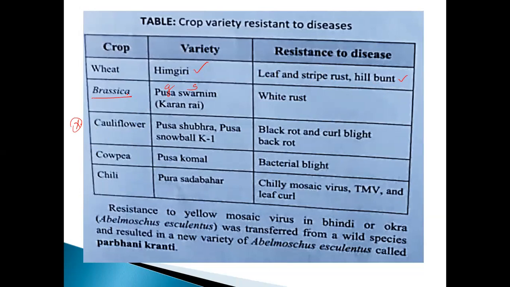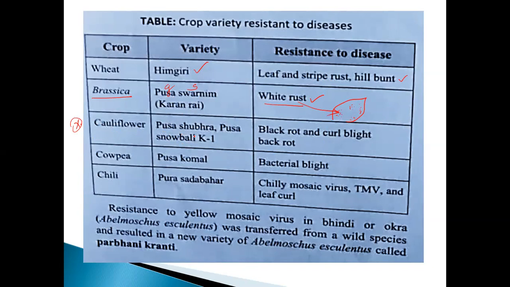Brassica family. That is cauliflower. Brassica oleracea, cabbage. Brassica campestris. We all are the Brassica family. Pusa Swarnim. Other name is called as Karan Rai or rye. What disease? White rust. Here, which one rust? Stripe rust. Here, white rust. Suppose take an example. These plants, what happened? There is a small white color patches. It's just like a white color patches present in the leaf. This is called as white rust.